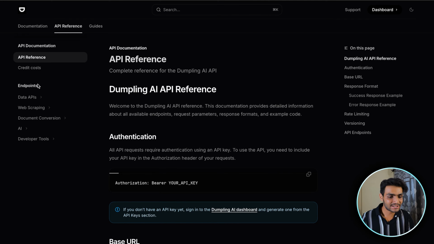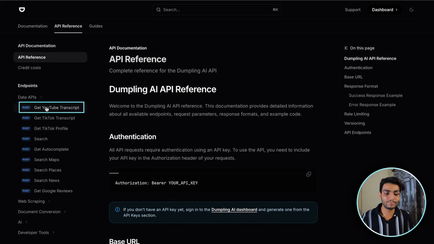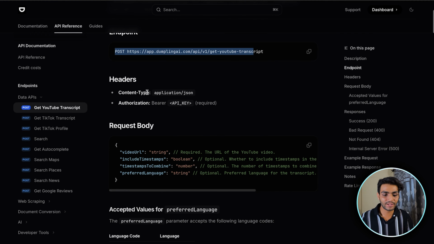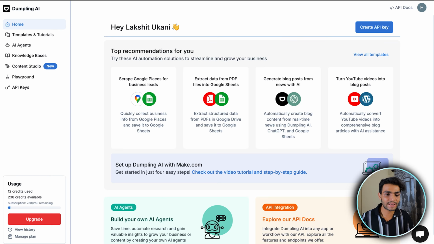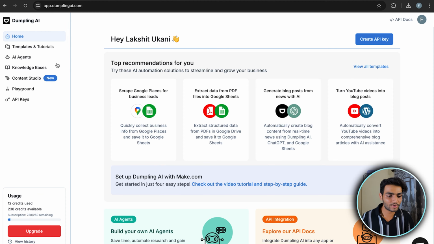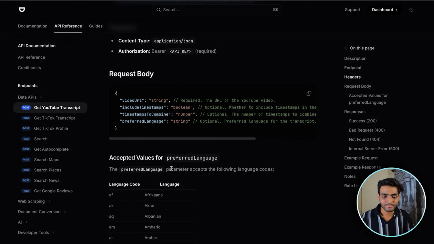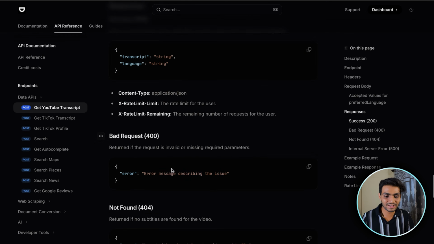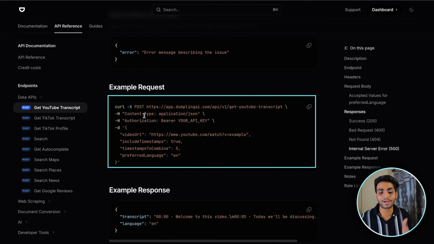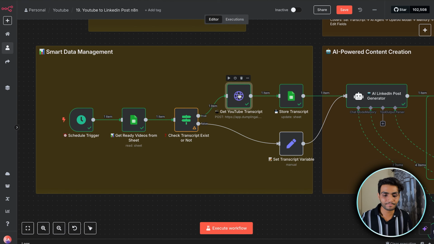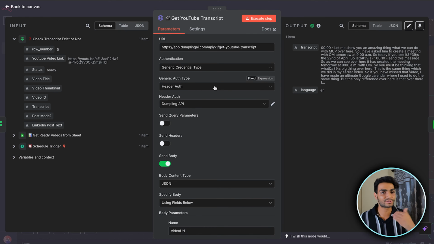Once you are done with the login part over there, you can go to the API docs. Inside this, there is a data API where you will be using get YouTube transcript. You can see we have our method over here. Then we have our header where we'll pass our API key. To get the API key, we go to app.dumplingai.com and we can see the API key over here, and you can create your own API key. Once that is done, we have the request body over here. If you scroll to the bottom, we'll see our best thing, the curl command. Just copy the curl command, create a new HTTP node and paste it over there, and all the information will be pasted over here.